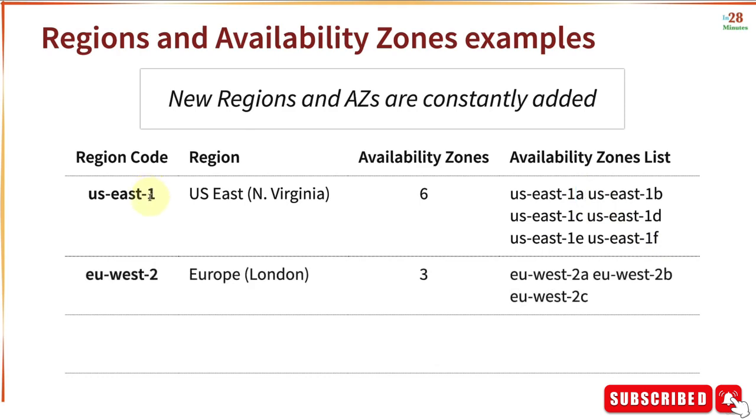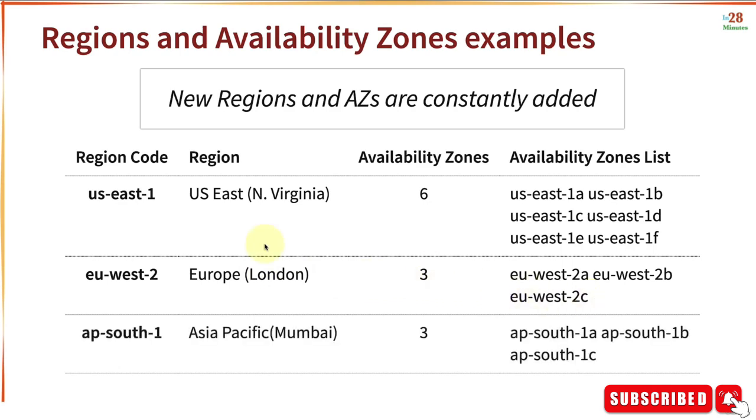Similar to that, you have regions around the world. You have EU West 2, which is the Europe London region. And this has 3 availability zones, 2A, 2B, and 2C. We also have a region in India, AP South 1, Asia Pacific, Mumbai. And this has 3 availability zones, AP South 1A, 1B, and 1C.